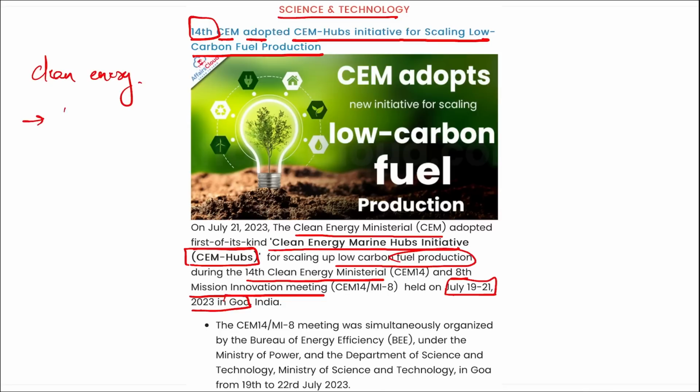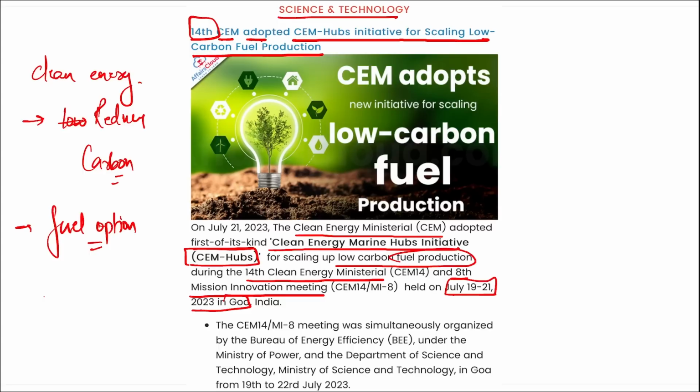We are talking about how we can reduce carbon, right? What are the fuel options we have so that we can shift to those alternative fuels so that the pollution can come down, right? So here, under this Clean Energy Marine Hubs initiative, it is for scaling up of low carbon fuel production, and this step was taken during the 14th Clean Energy Ministerial Meet and 8th Mission Innovation Meet that was held in Goa.